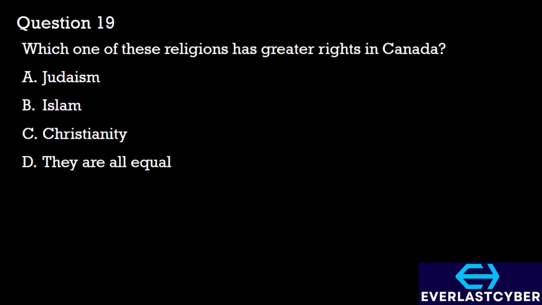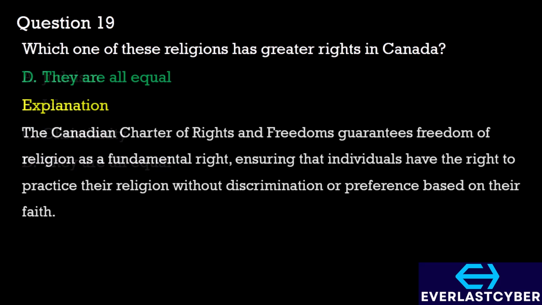Question 19. Which one of these religions has greater rights in Canada? A. Judaism. B. Islam. C. Christianity. D. They are all equal. The answer here is option D. In Canada, all religions are equal under the law. The Canadian Charter of Rights and Freedoms guarantees freedom of religion as a fundamental right, and it ensures that individuals have the right to practice their religion without discrimination or preference based on their faith. Canada celebrates the gift of one another's presence and works hard to respect pluralism and live in harmony.